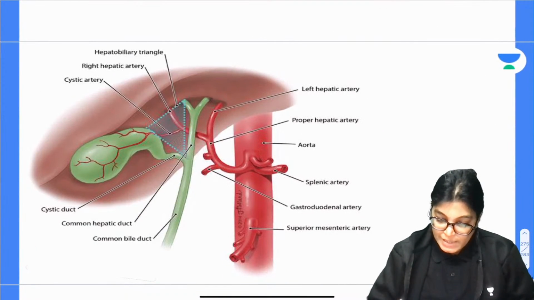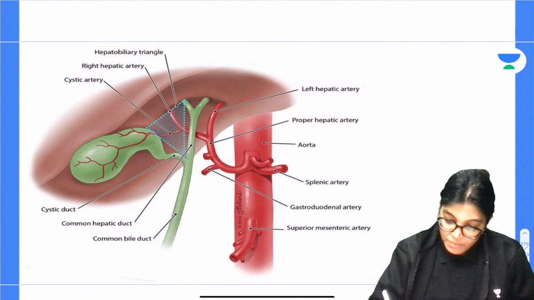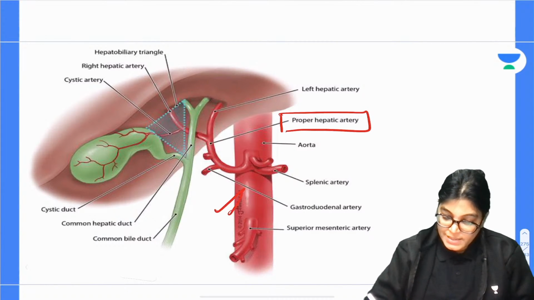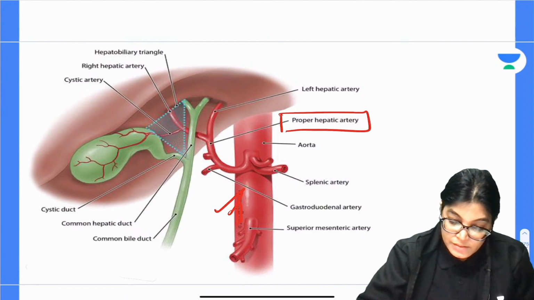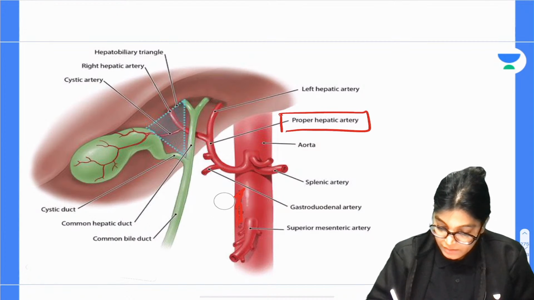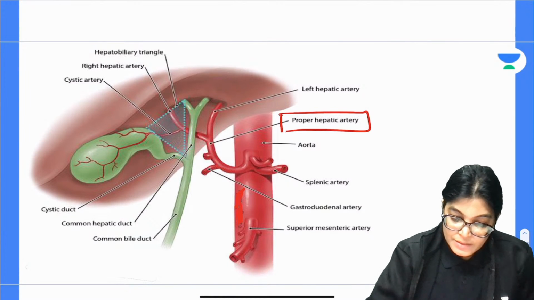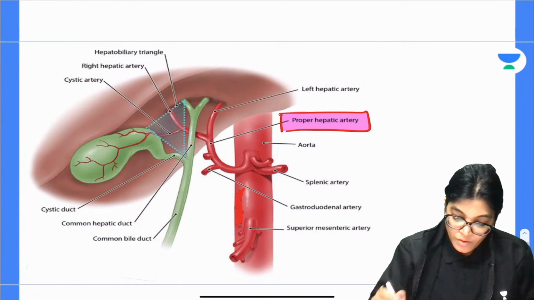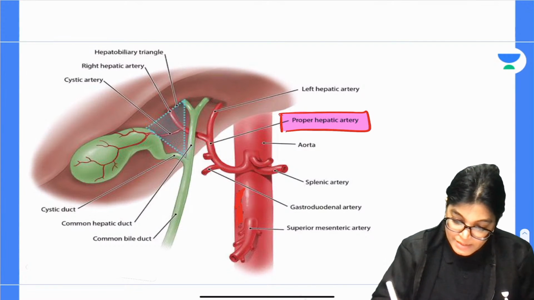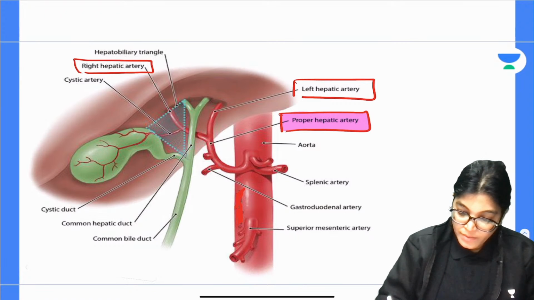I would like to show you this diagram. See here, in this diagram you can nicely see the proper hepatic artery. This proper hepatic artery is dividing into the right hepatic artery and the left hepatic artery.